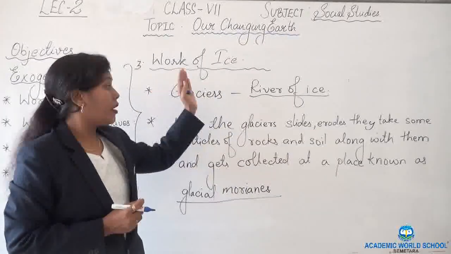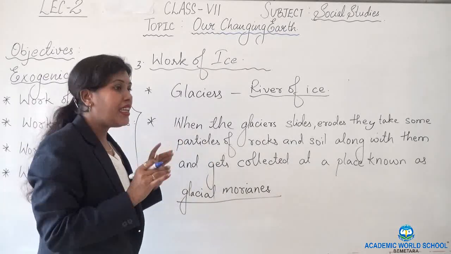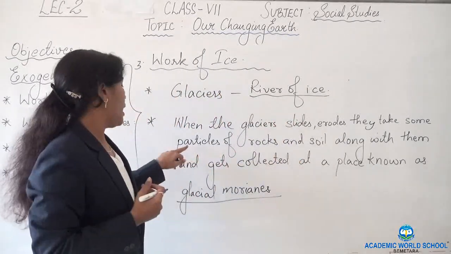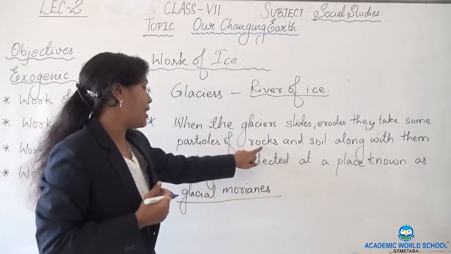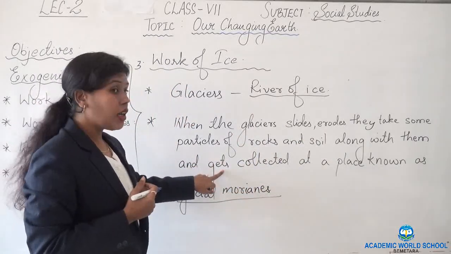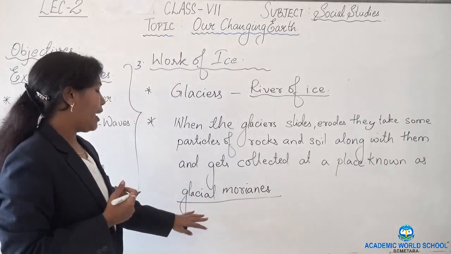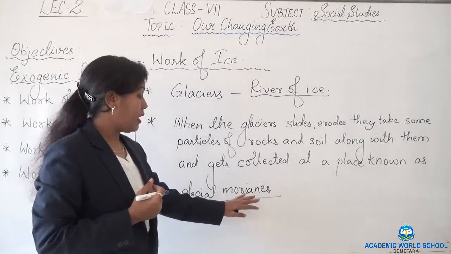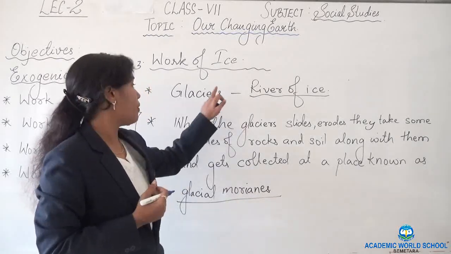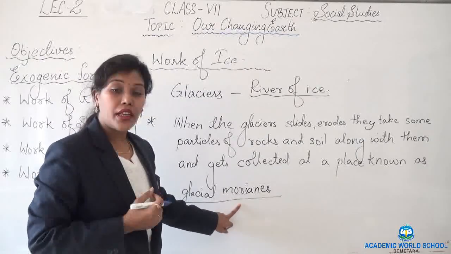When this river of ice moves and slides, it erodes material along its sides, such as rocks and soils, and all that material gets collected at a place known as glacier moraines. With the erosion and deposition features of ice, these glacier moraines, a new landform is created.